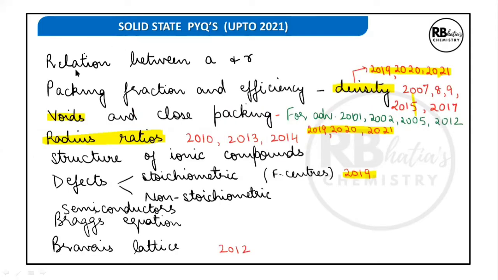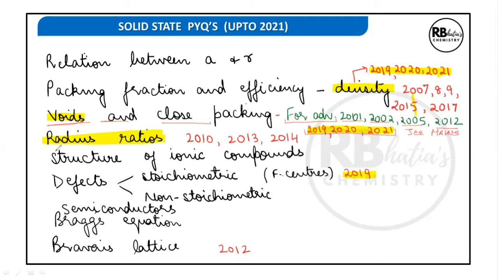Talking about important topics of this chapter, most of the times questions have been asked related to the topics highlighted here, that is voids. Most commonly, questions in the previous years have been asked from voids. JEE Advanced 2001, 2002, 2005, 2012, all these years questions were asked from this topic, and specifically in 2019 to 2021, all the 3 years JEE Mains, the questions were focused on the topic voids and close packing.